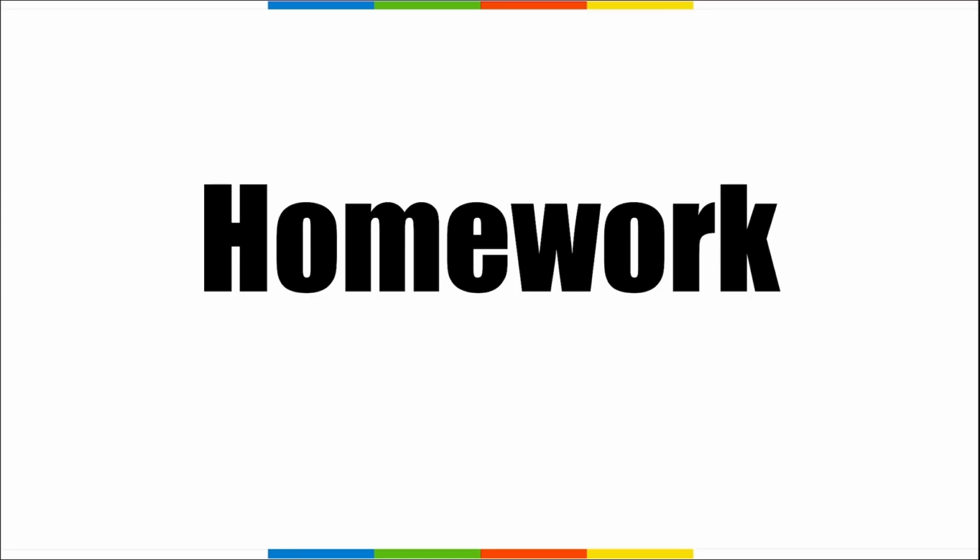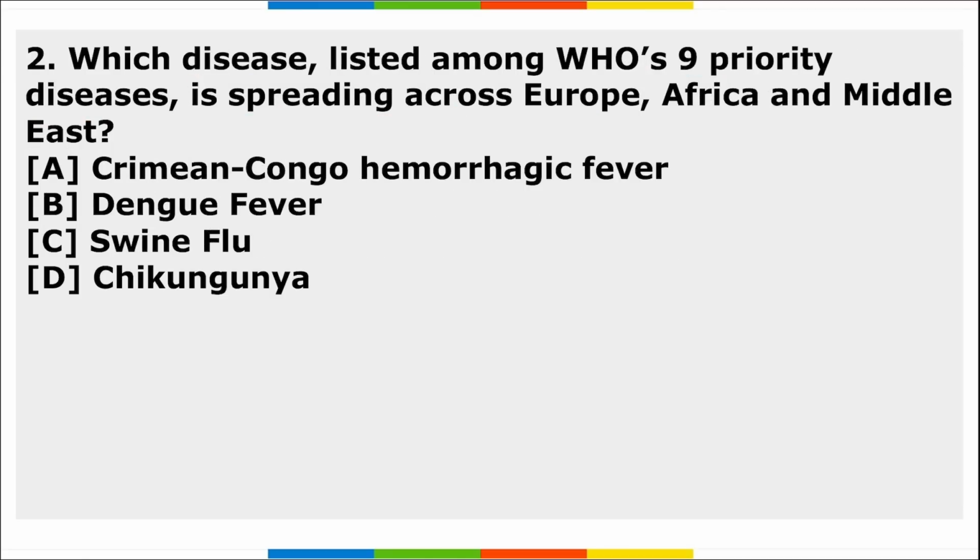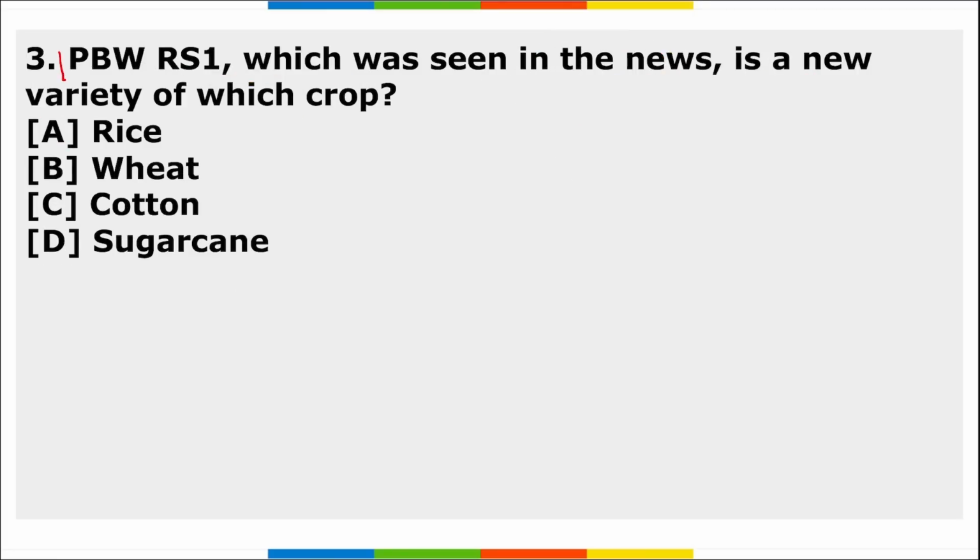So friends, these were your important revision part. Now it's time for your homework. First, which union ministry achieved a Guinness World Record for the largest display of Lambani items? Second, which disease listed among the WHO's 9 priority diseases is spreading across Europe, Africa and Middle East? And the third is PBW RS1, which was seen in the news, is a new variety of which crop?